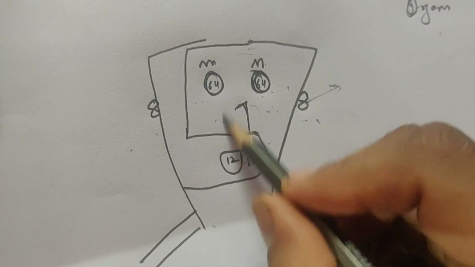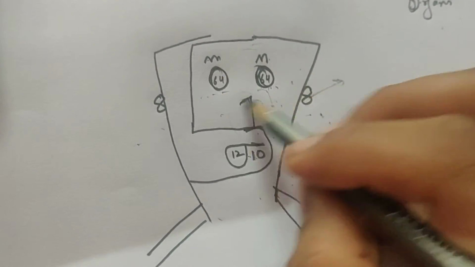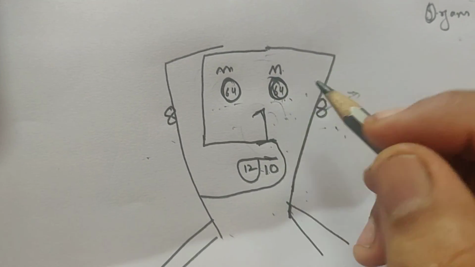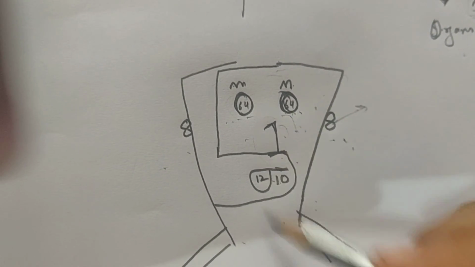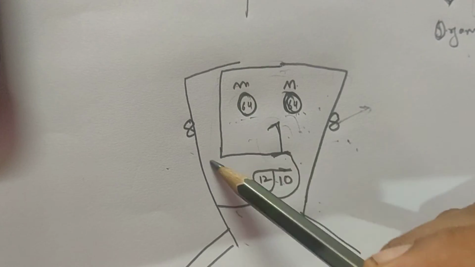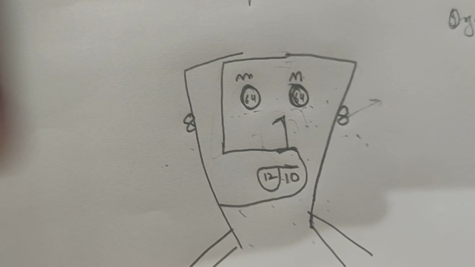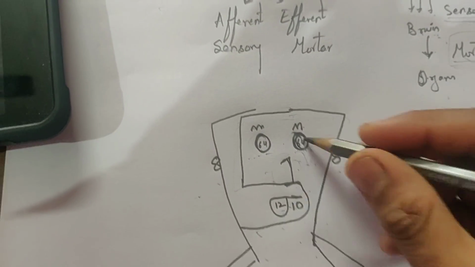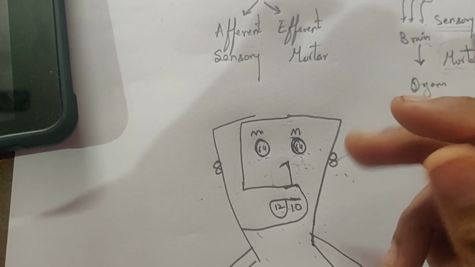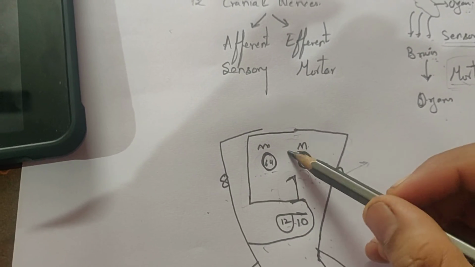Like one is essential for nose, that is smell, the optic is for eyes. 6, 4 and 3 nerves are essential for eye movement. Next coming to the 7th one, which is helpful for the facial nerves, and also the 5, that is the trigeminal nerve, three regions, which is essential for the face and the anterior two-thirds of the tongue. It has both motor and sensory nerves, right? Whereas the motor nerve is helpful for mastication, that is our chewing and biting of the food. That is 5, 7, 6.